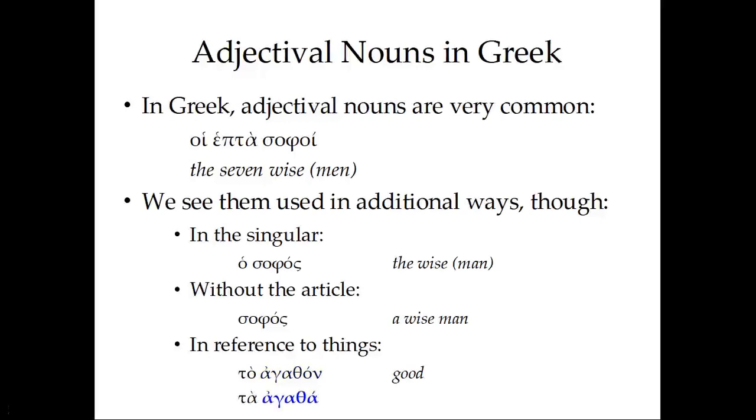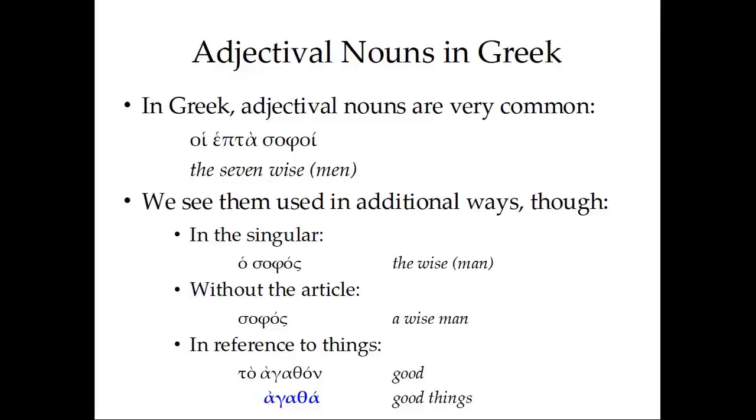We also might see ta agatha. And here we're no longer talking about a single thing, whether a single concrete thing or a single abstract thing, but a group of things. So we might translate this as good things. We might also see this without the definite article, as just agatha.